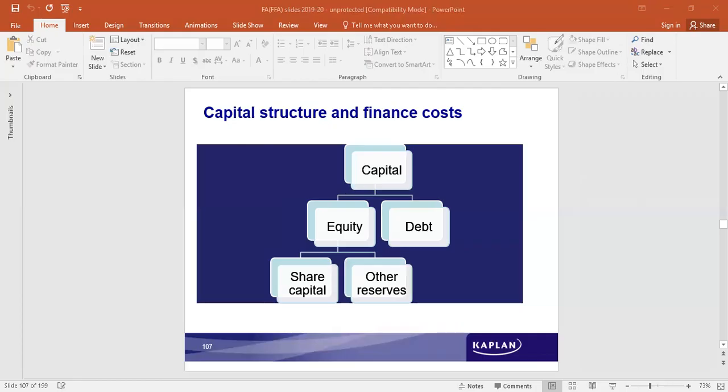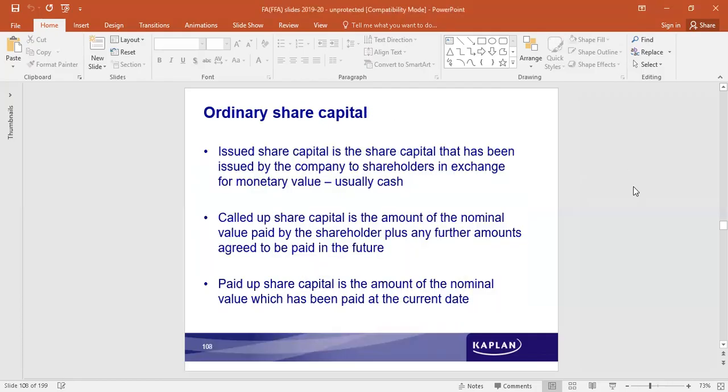Now, when we look at the different types of share capital, there are two types. One is preference share capital.